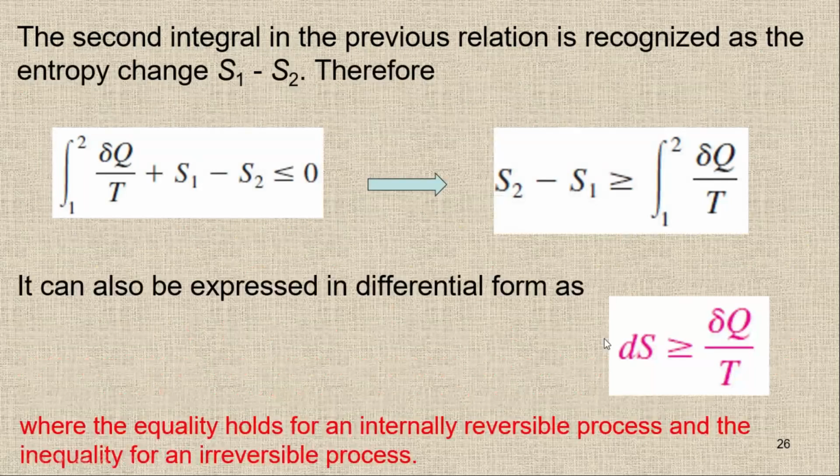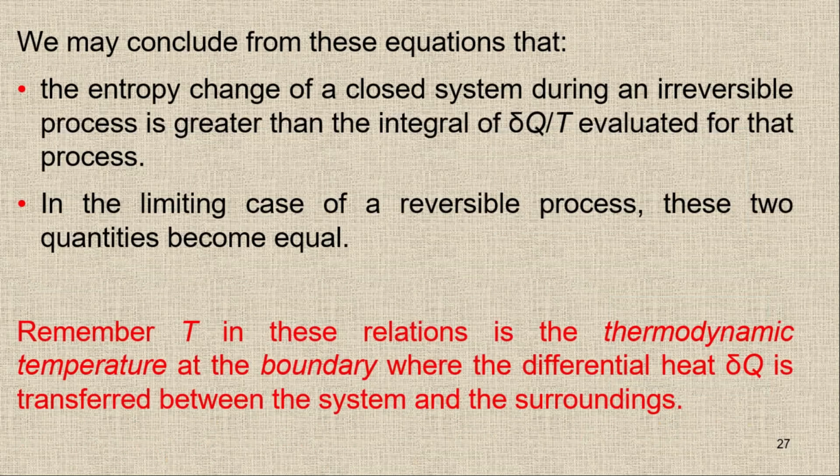So this equal sign will hold when we have an internally reversible process, and the entropy change will be greater for an irreversible process. The equal one is for internally reversible, and if we have inequality, then it is for an irreversible process.